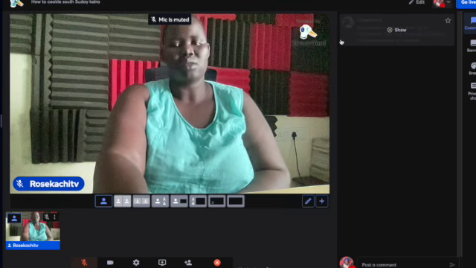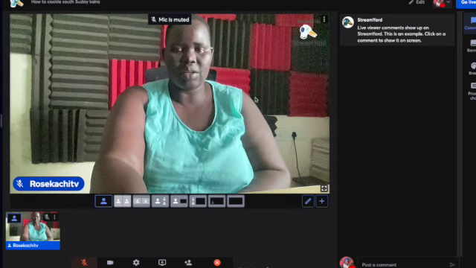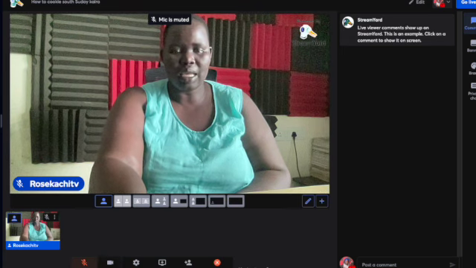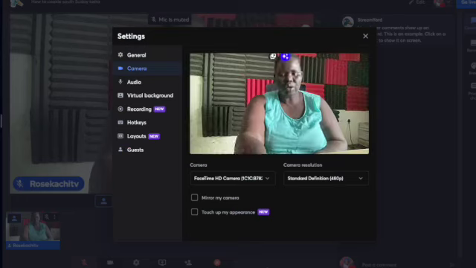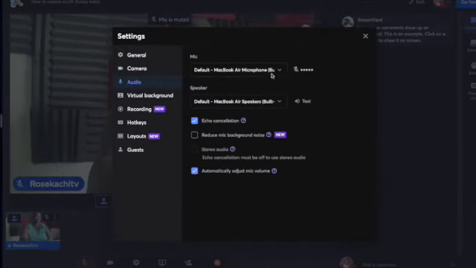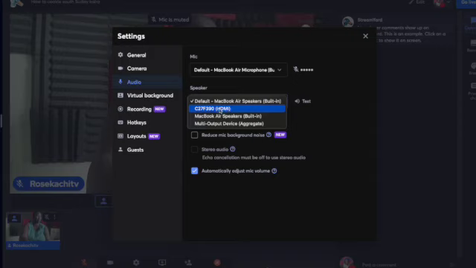So after I have already done that, what you need to do is go to the settings, and in these settings you check your audio. When you see your audio here is default, then you change the audio. If you have an extra mic, you click this place and then plug in the extra mic that you have. If you have an extra speaker, you click this one and you plug it in. For example, I have an extra speaker, I can plug this one in, and then I will start it.